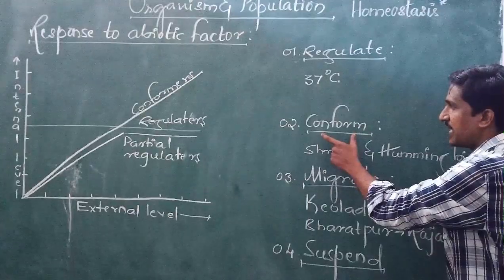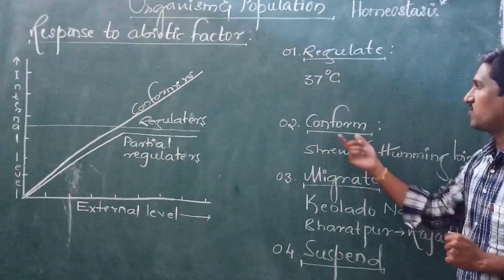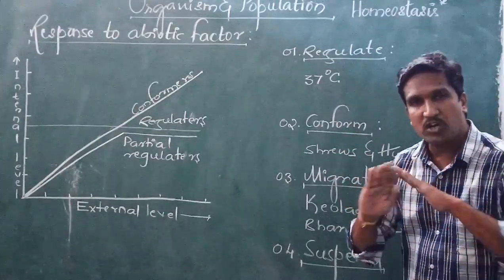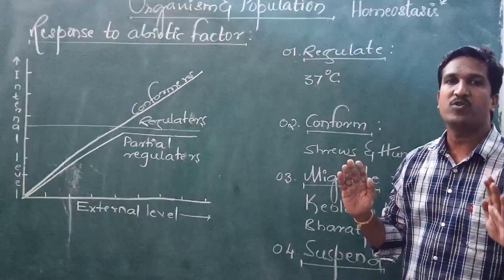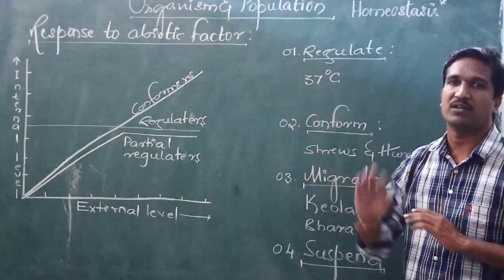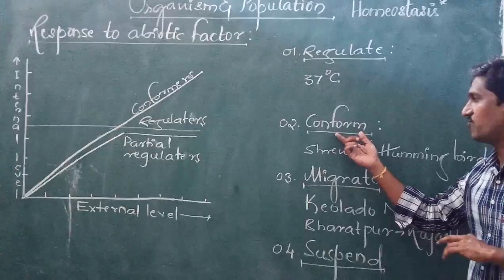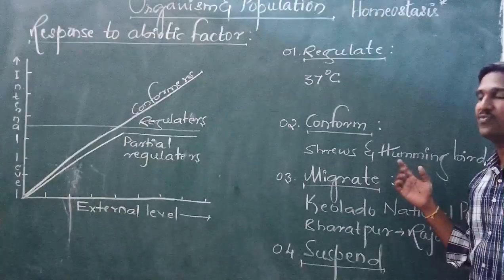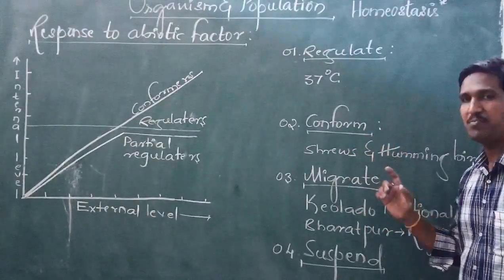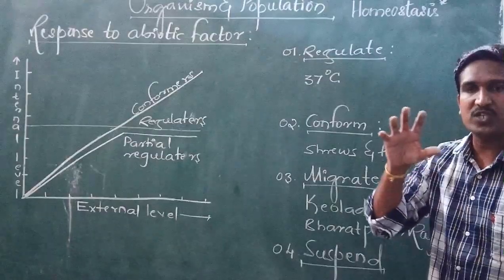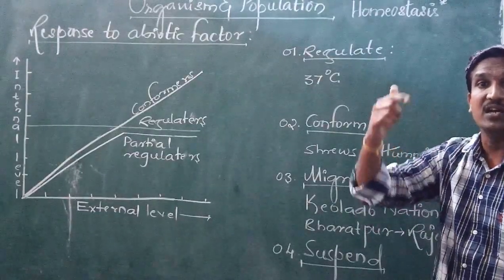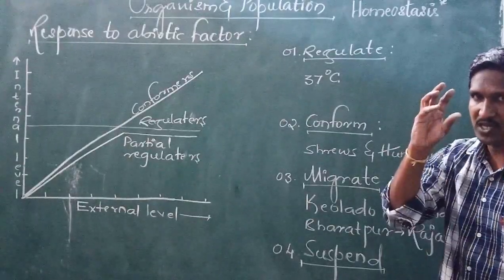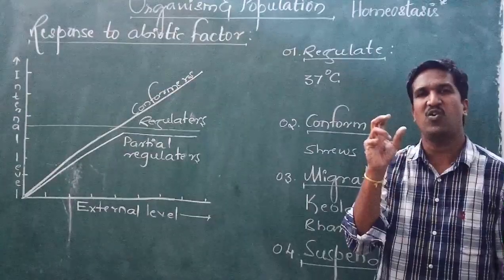Whereas the second is conformers. Conformers are nothing but organisms which do not maintain constant body temperature according to the external. Those organisms are called conformers. Example, shrews and hummingbirds which cannot maintain. Shrews and hummingbirds are birds, but still they survive in colder regions, like Antarctic regions. Their body size is very small.